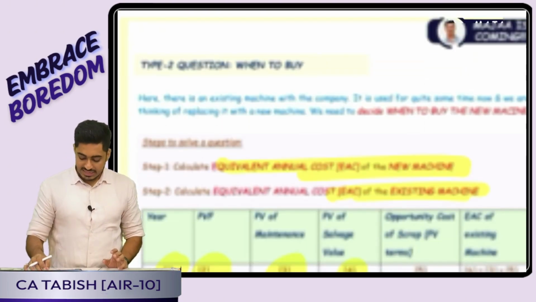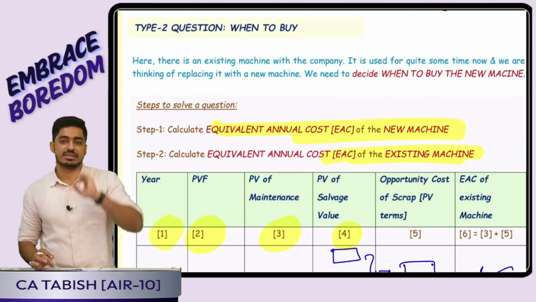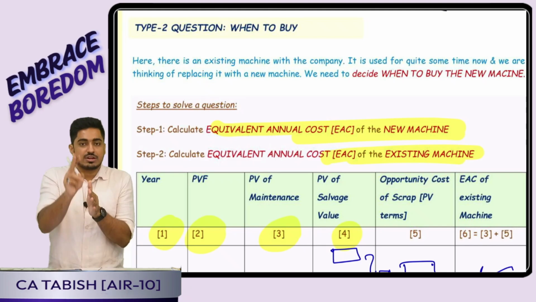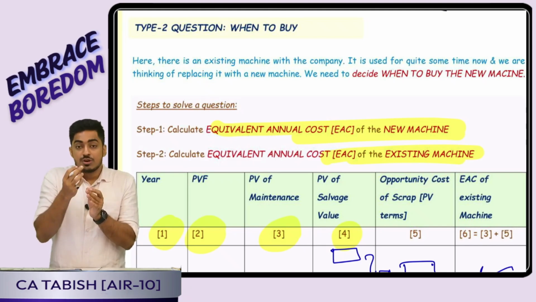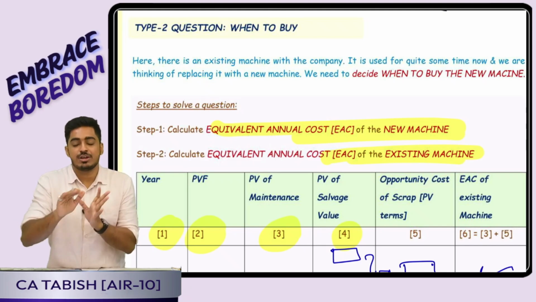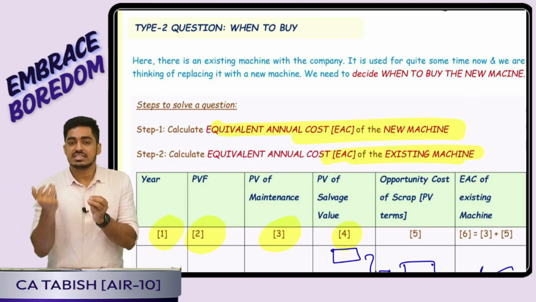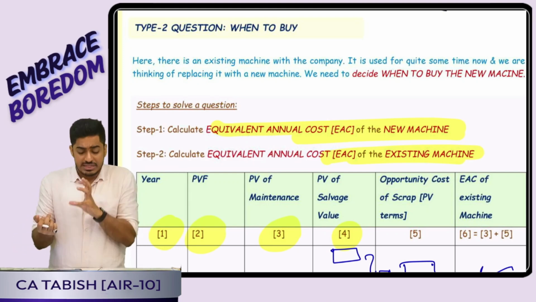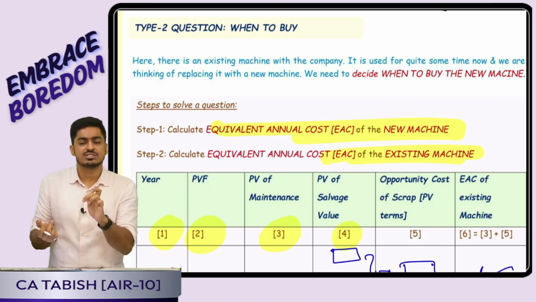Over. Then comes my type 2 question: when should I buy? Now, there is an existing machine that I have. To use it further, I am incurring two costs. One is maintenance cost, and the other is the opportunity cost, that is, the scrap value gets reduced. As against that, there is a new asset that I can purchase. Which one should I go for? Again, I will calculate EAC only, but for the existing machine the calculation of EAC is different.